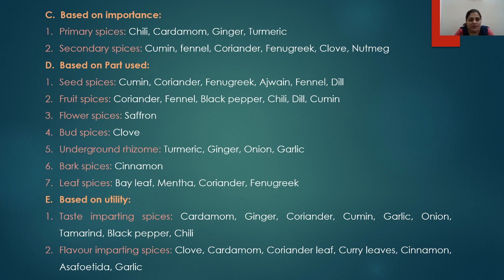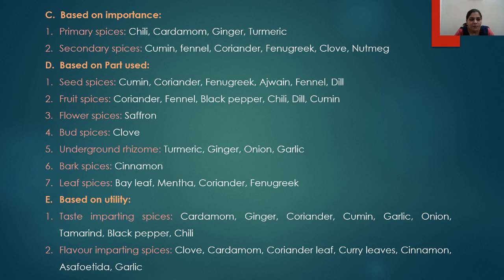The flower spices, one of the very popular flower spices is the saffron, and saffron is the anther part of the flower, so it is included in the flower spices. Next is the bud spices, which includes clove, which is a flower which is in bud condition, and it is extracted at the bud condition itself. Then the next is the underground rhizomes. For example, the turmeric, ginger, onion, garlic, etc. are the examples of underground rhizomes.